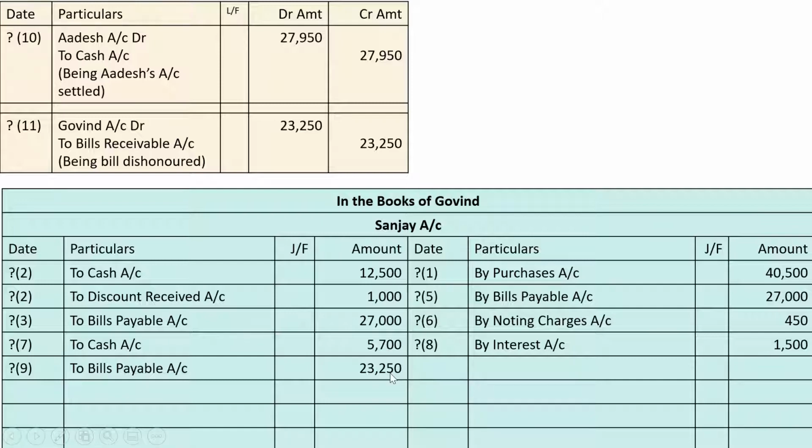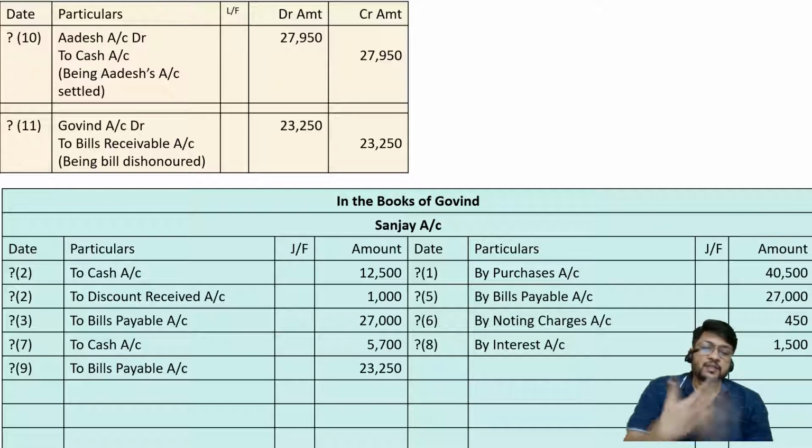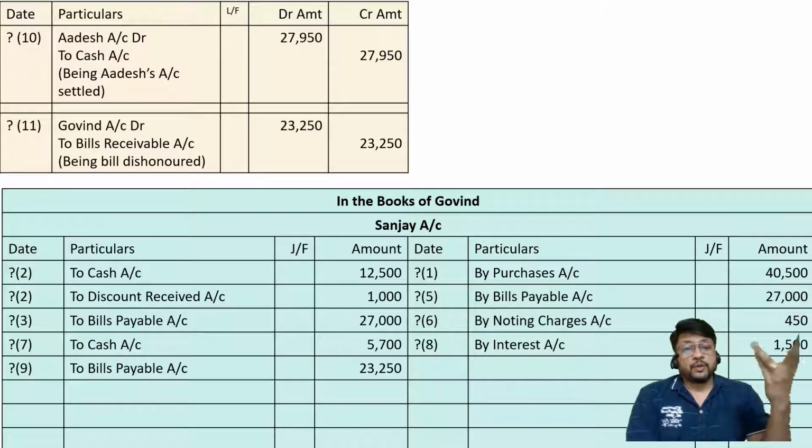So actually speaking, now after 9th entry our Sanjay account is tallying. Check करके देखो. You can check it out whether Sanjay account is tallying or not. It is tallying. So if on the due date Govind again honors the second bill, everything is complete. There is no tension. Sanjay account is already tallying. There is no difficulty at all. So we will wait up to the due date. What is going to happen?